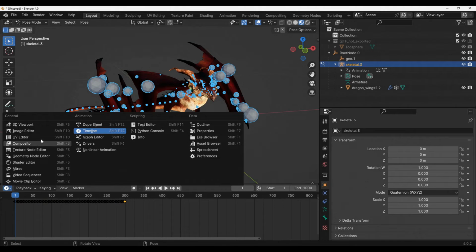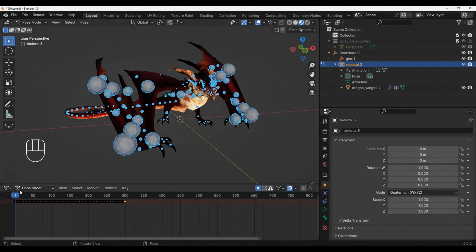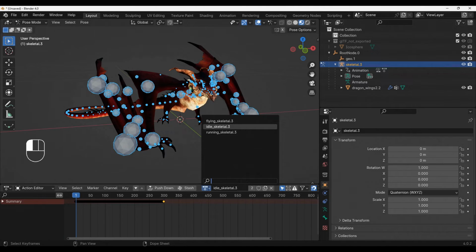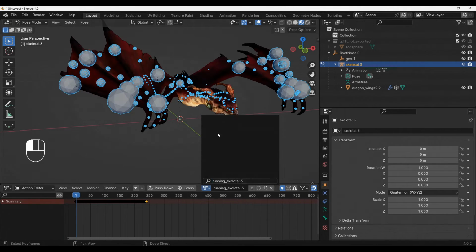We will try another action. Go to Dope Sheet window, choose Action Editor. We will change to another action and repeat all steps. Running skeletal.